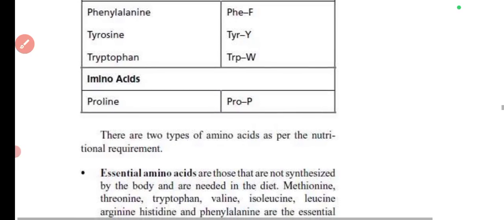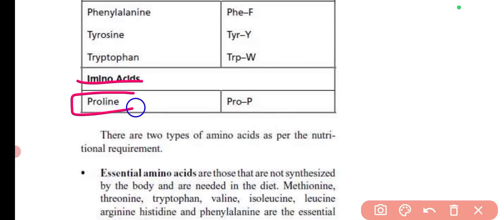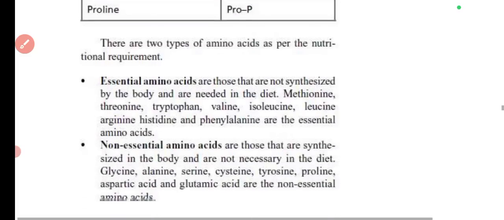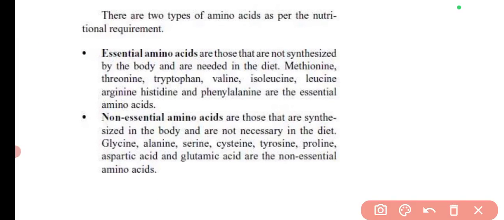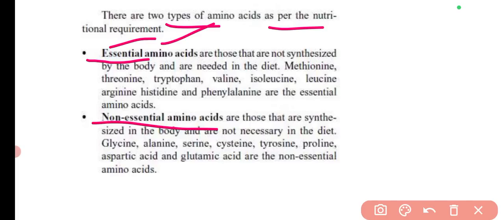Then the next is the imino acid. I have told you that proline is also known as an imino acid. Then there are mainly two types of amino acids as per nutritional requirements: essential amino acids and non-essential amino acids. Essential amino acids are those which are not synthesized by the body and are needed in the diet.